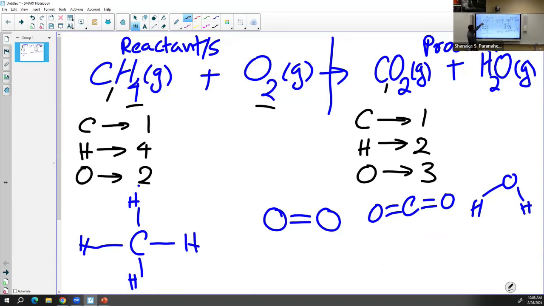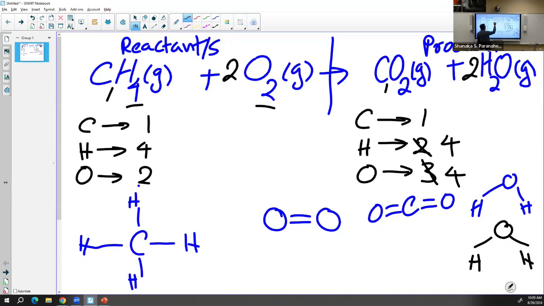So when one methane molecule burns, it produces one carbon dioxide and two water molecules. Two water molecules means we get another water molecule, so now the number of hydrogen increases to 4, and the number of oxygen becomes 1, 2, 3, 4. So now we have 1 carbon and 4 hydrogen, which are the same, but oxygen is not the same. So we need another oxygen molecule. 1, 2, 3, 4. So there are 4 oxygen. Now it is the same.